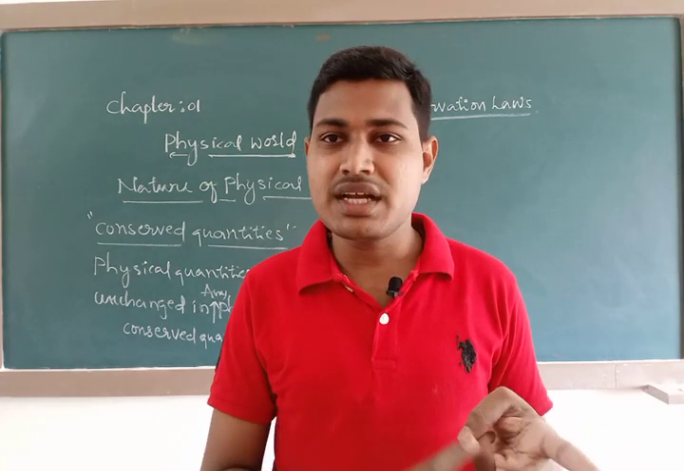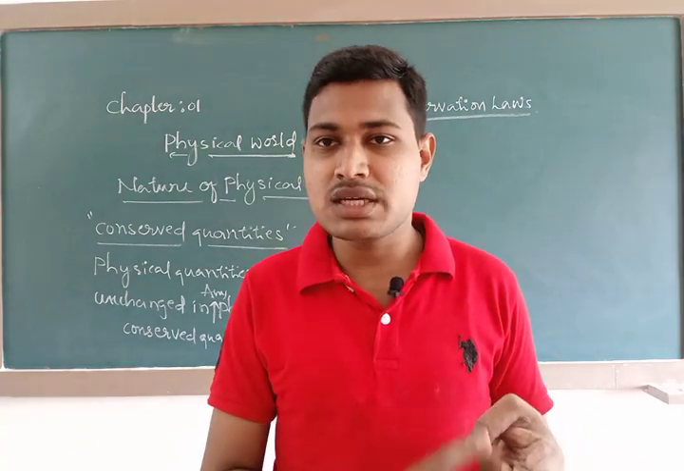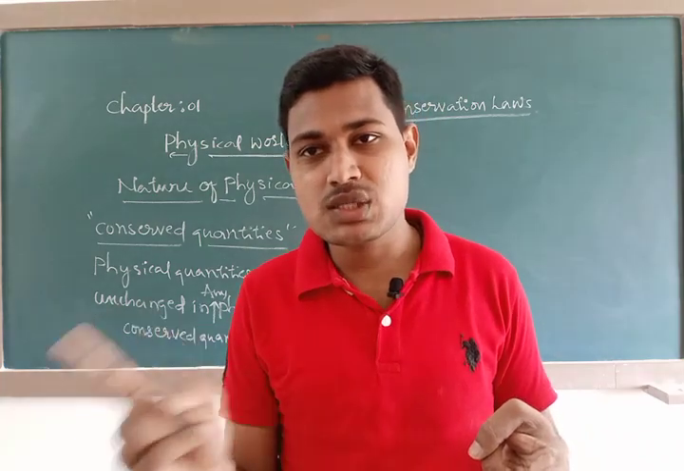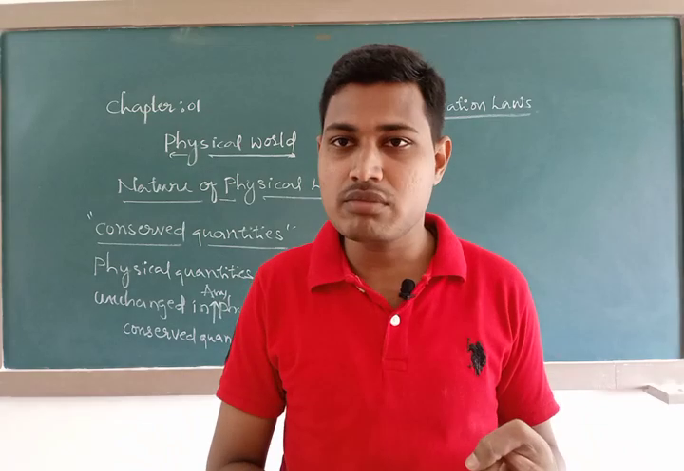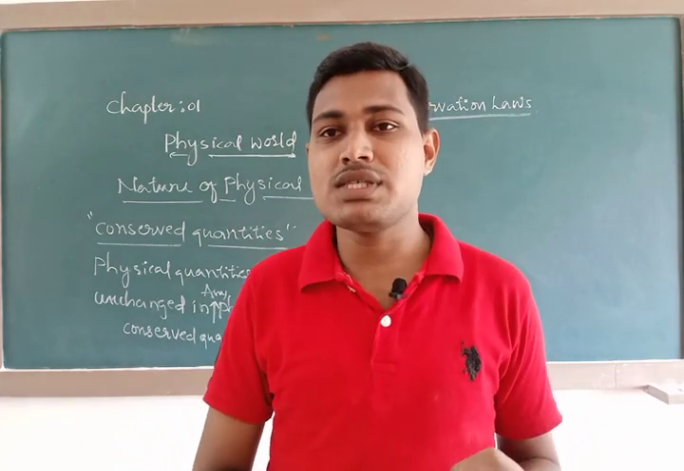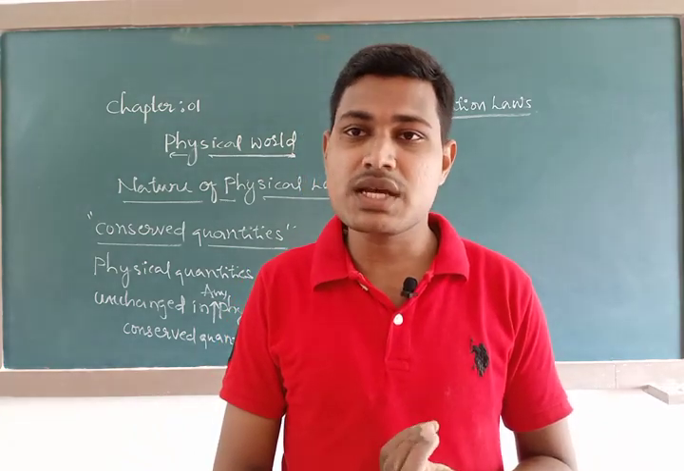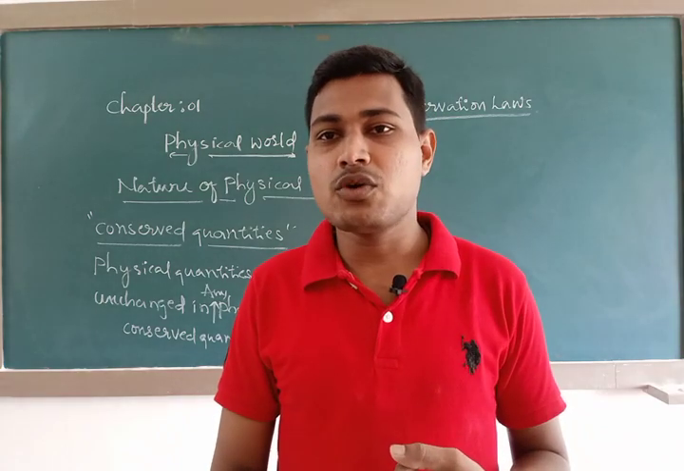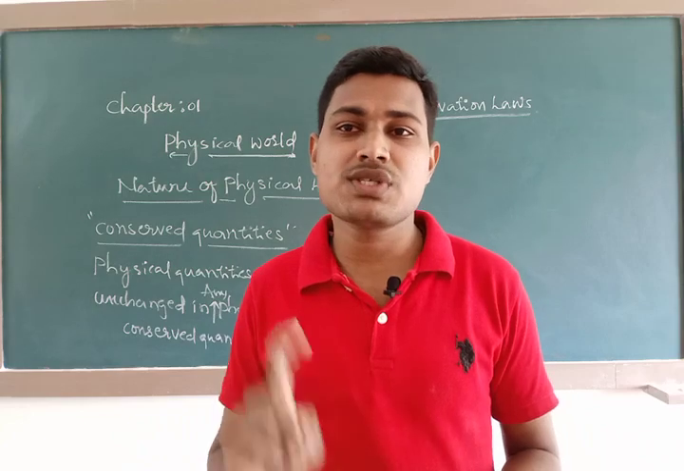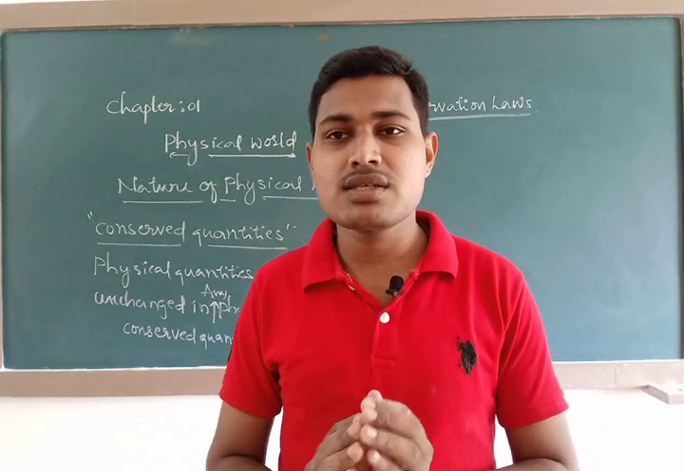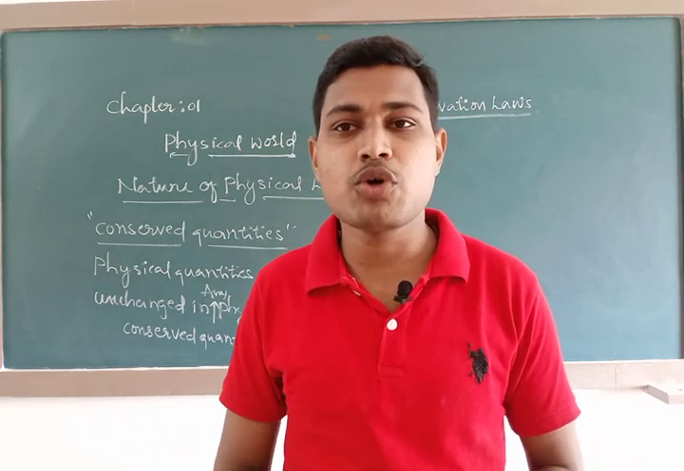I told you, after the scientific method, the branches of science: physical science and biological science. Physical science: physics and chemistry. Biological science: biology, botany and zoology. And next, I told you what you mean by physics and the definition of physics, then the scope and excitement of physics, and physics, society and technology. And even I told you about the nature of physical laws, and then I explained the approaches for studying physics.